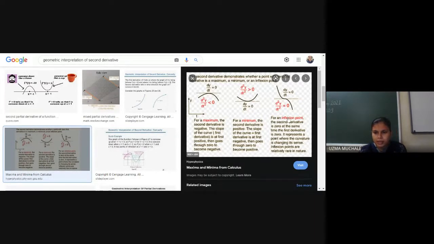You can see here, for the inflection point, the second derivative is 0. At the same time, the first derivative is also 0. It represents a point where the curvature is changing its sense. That is, inflection points are relatively rare in nature. That means at that point the curve changes its nature, right? Which means y double dash equal to 0 means what? Your curve may be changing the nature, but actually every time it is not possible. So that's why we say that if y double dash equal to 0, the test fails, right?